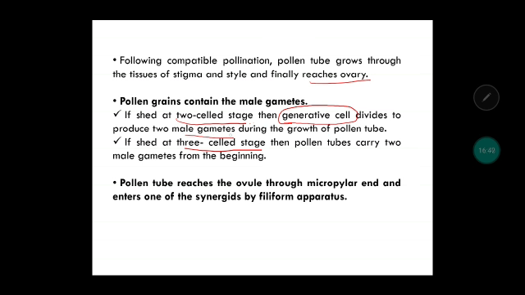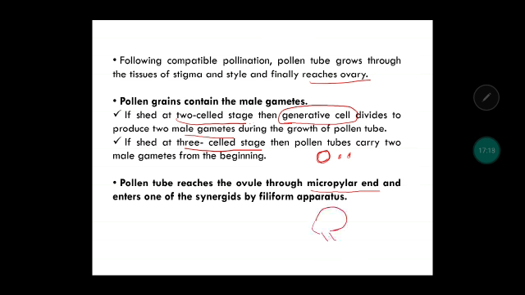That means during the formation of the pollen tube, what is going to happen? The generative cell will divide and form 2 male gametes. Now the other situation: if the pollen grain has been shed at the 3-celled stage, then what will happen? There is no division of the generative cell because it has already divided at the 3-celled stage. So from the beginning, before forming the pollen tube, the pollen is containing 2 male gametes. All right. So now the pollen tube is going to reach the ovule through the micropylar end. Remember the structure, the opening.